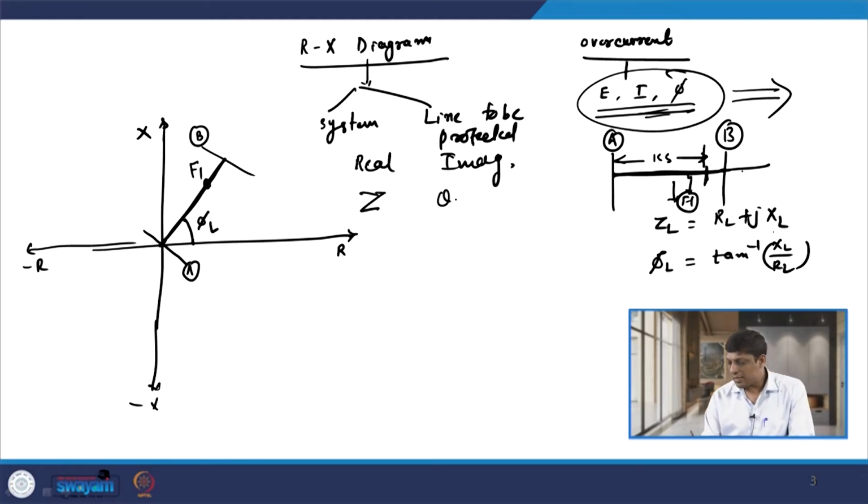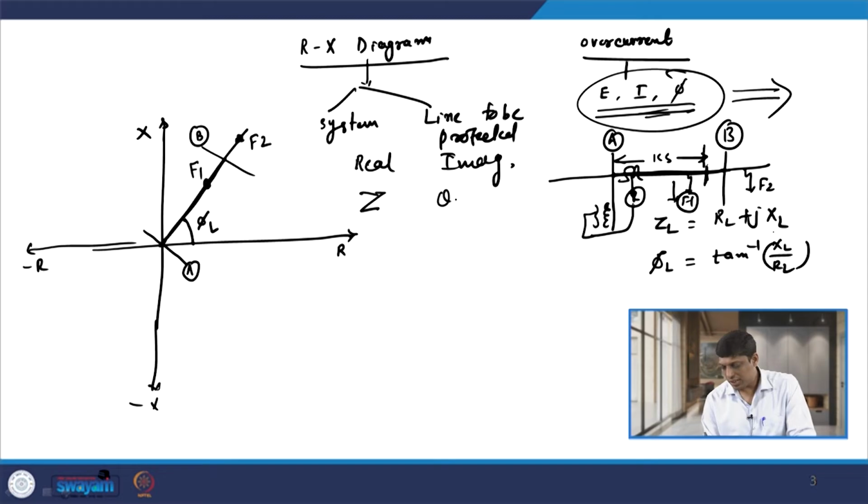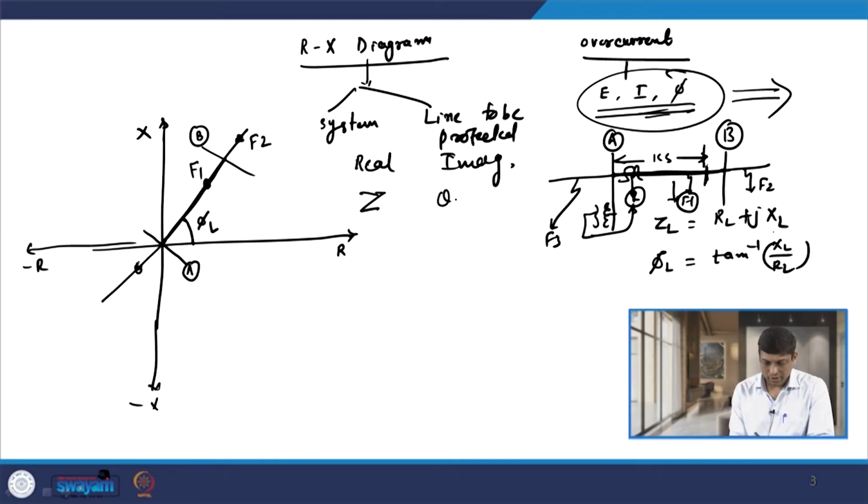If a fault occurs somewhere here at F2, which is beyond Ks, then you have the value of F2 somewhere here. And if I have a reverse fault, because your relay is located here and has the input from both CT and PT, and the fault occurs somewhere here at F3 on the reverse side, then it is located somewhere here. This is your F3 point.